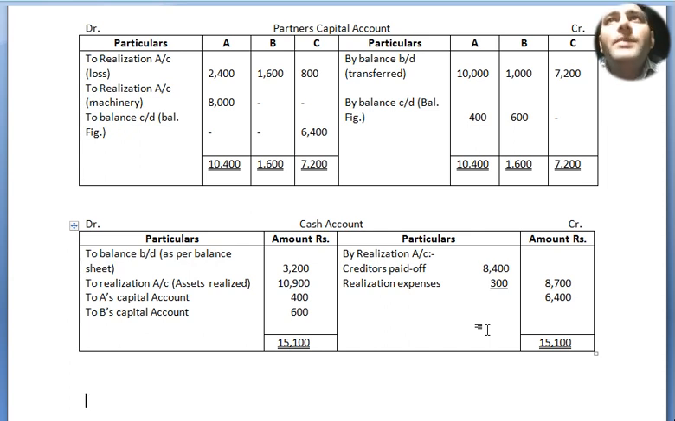Now the cash account we have to prepare as we used to prepare in class 11 also. The ledger of cash account, debit, credit, particulars, amount. To balance brought down, because cash is a current asset, we write it as per the balance sheet. To balance brought down 3,200. Now to realization account, assets realized 10,900, which we got from the realization account credit side by cash. Then again by realization account, creditors paid off, realization expenses and all 8,700. Now to A's capital account, to B's capital account 400 and 600, and by